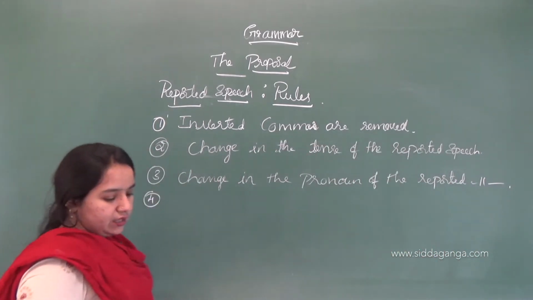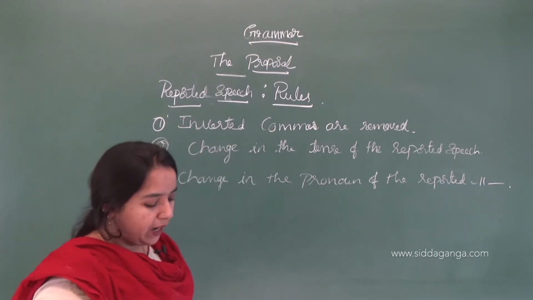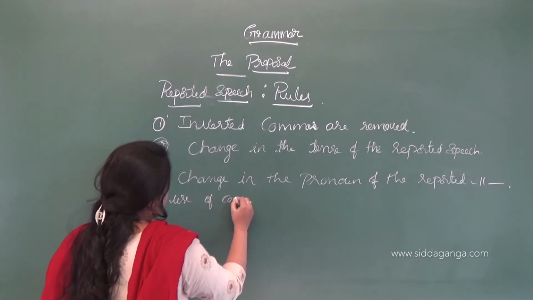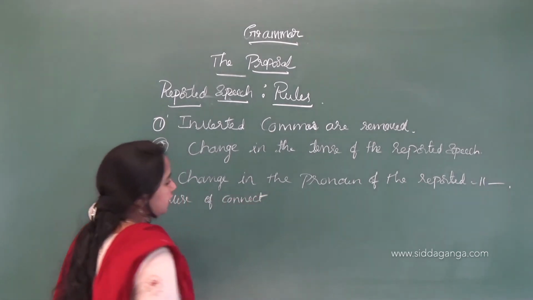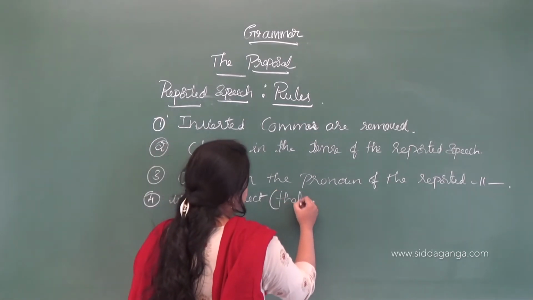The next is use of connector between the reporting verb and the speech. Can you say what would be the connector here? The connector is that.